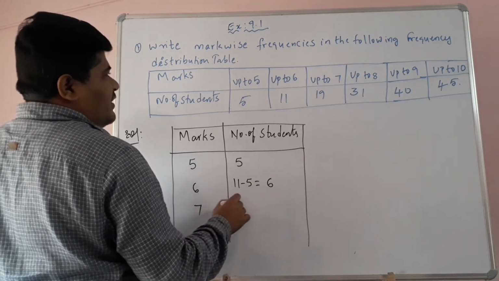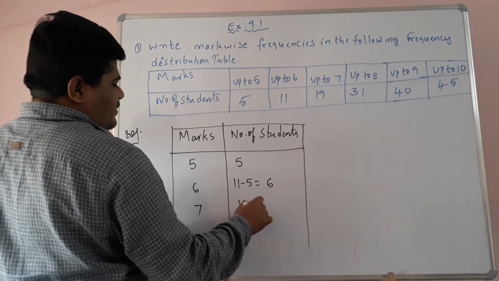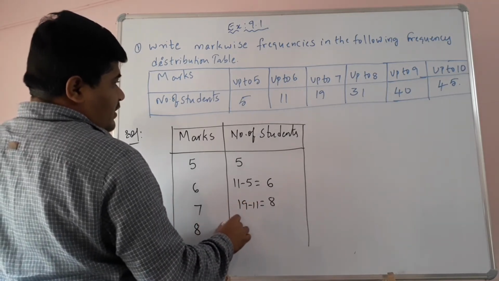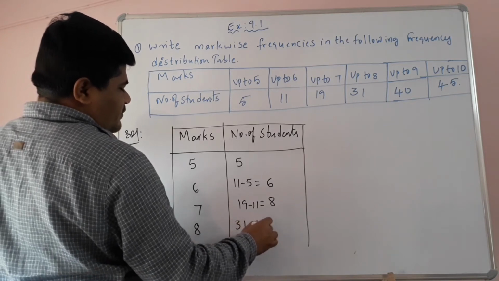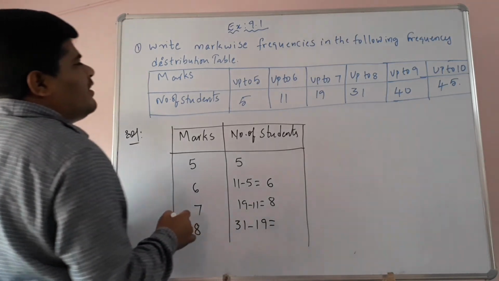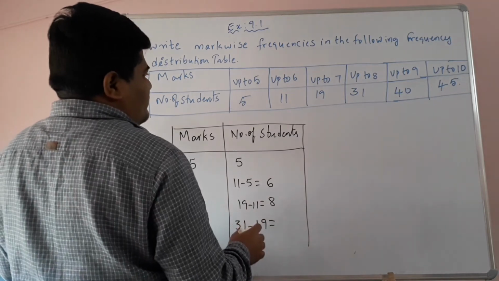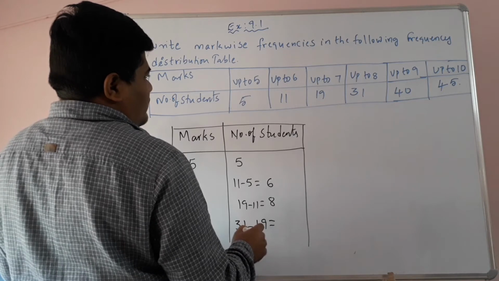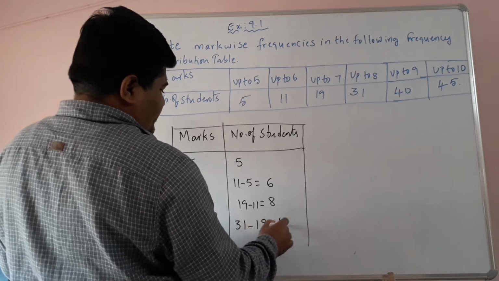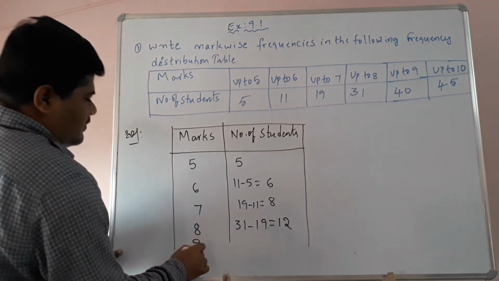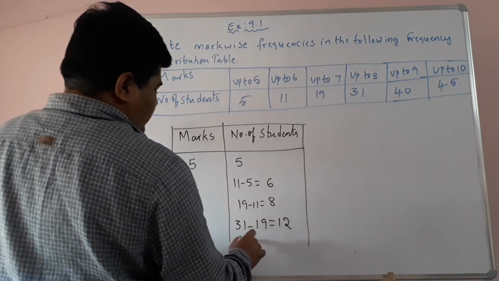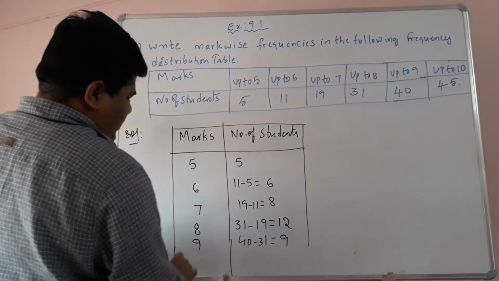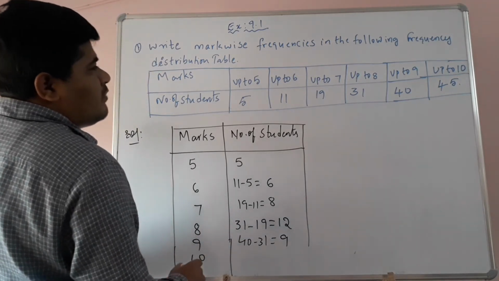How many students got 7? 19 minus 11, that is equal to 8. How many students got 8 marks? That is 31 minus 19, which is 12. And 9 marks, 40 minus 31, 9. And how many students got 10 marks, children? 45 minus 40.